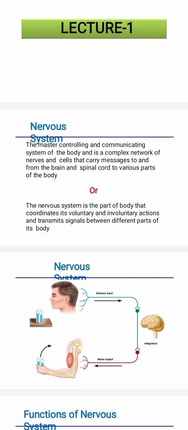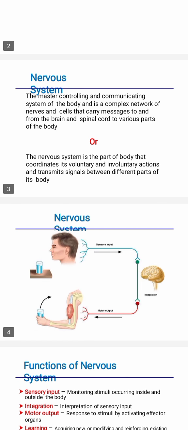The nervous system is the master controlling and communicating system of the body, and is a complex network of nerves and cells that carry messages to and from the brain and spinal cord to various parts of the body. The second definition of the nervous system is the part of the body that coordinates its voluntary and involuntary actions and transmits signals between the different parts of the body.